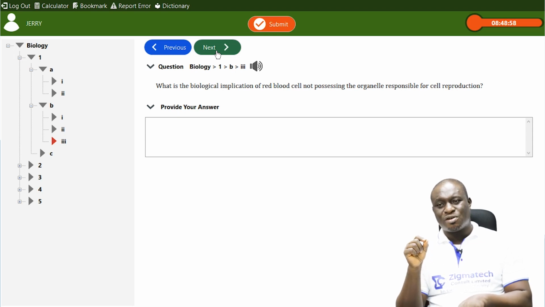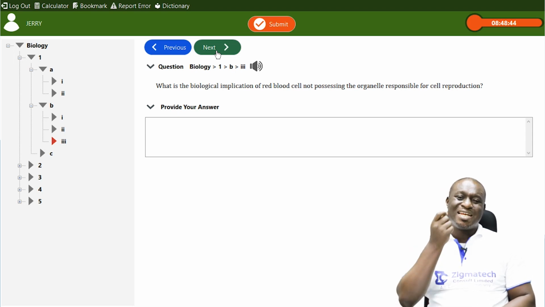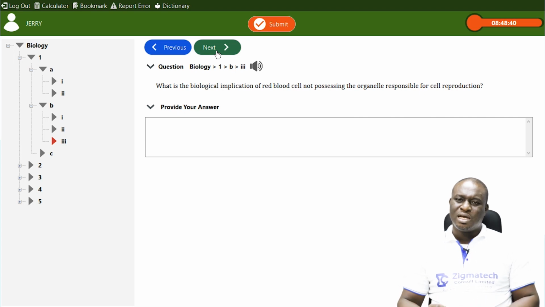If the red blood cells do not have a nucleus, it simply means that their ability to reproduce new cells is reduced, and they also have a very short lifespan. That's what it means.